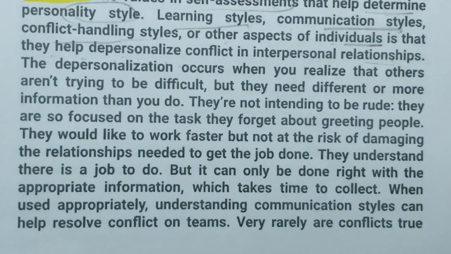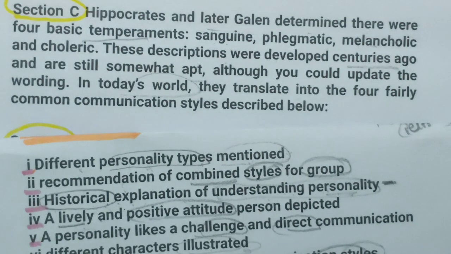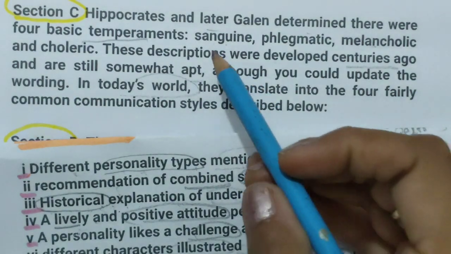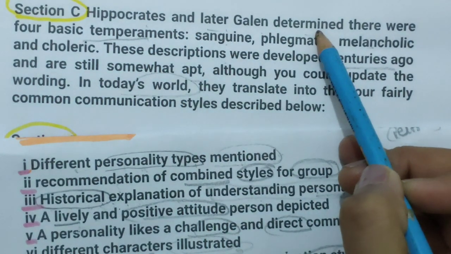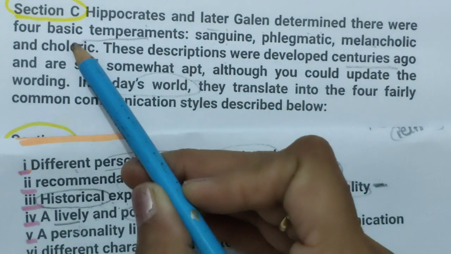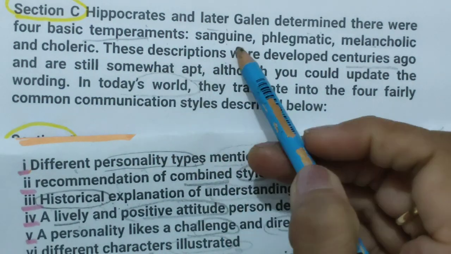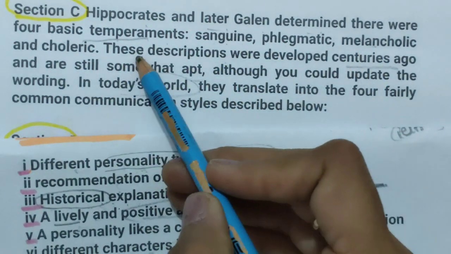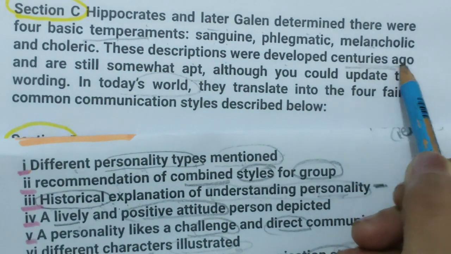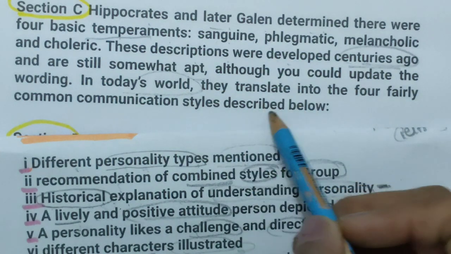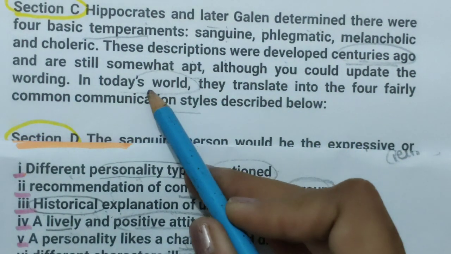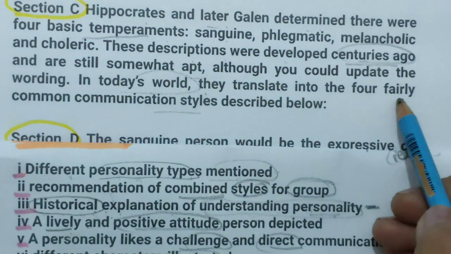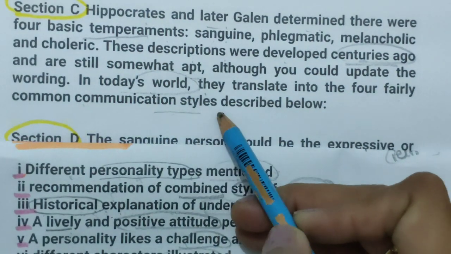Now section 3. Now you can read section C also, that we have already read. Hippocrates and later Galen determined. Now this is past tense. There were 4 basic temperaments. These names, these descriptions were developed centuries ago. So let's find communication styles also they have given. In today's world, they translate into the 4 fairly common communication styles described.